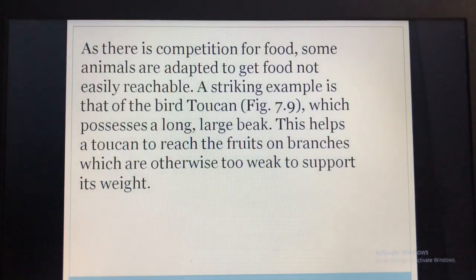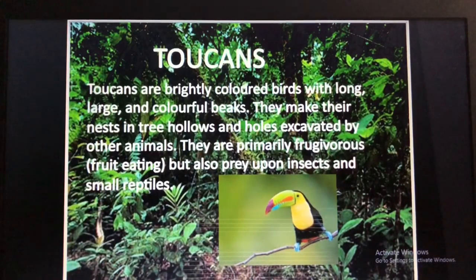Then toucans. We had talked about toucans. This is also a tropical region bird. So let us study about toucans. Toucans are brightly colored birds with long, large and colorful beaks. They make their nest in tree hollows and holes excavated by other animals. They are primarily frugivorous but also prey upon insects and small reptiles.